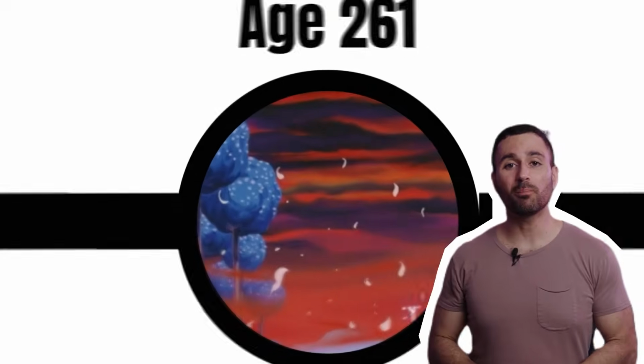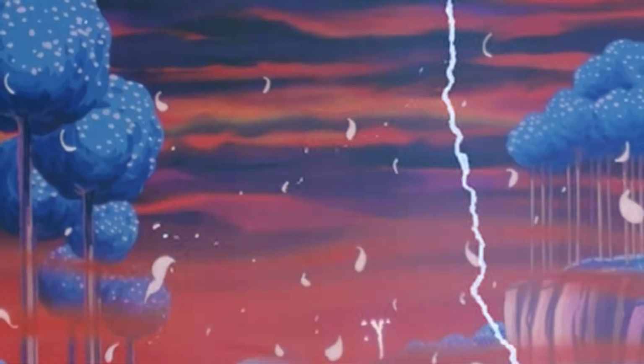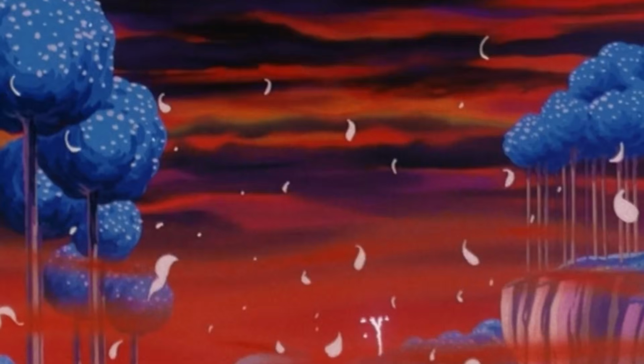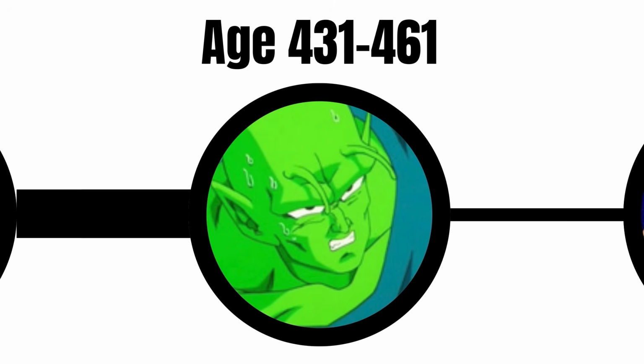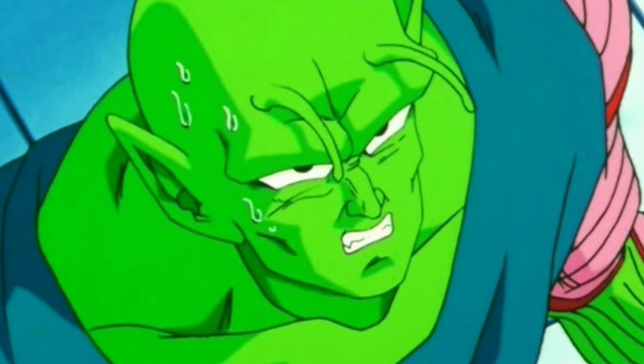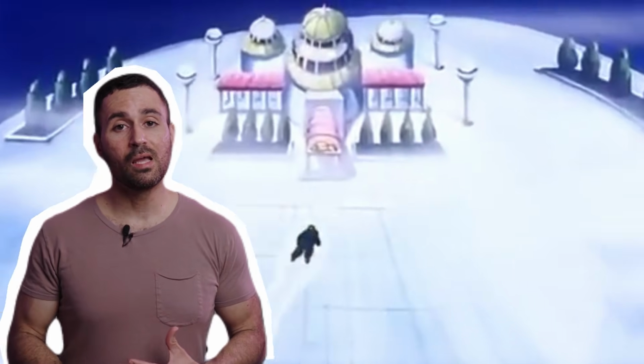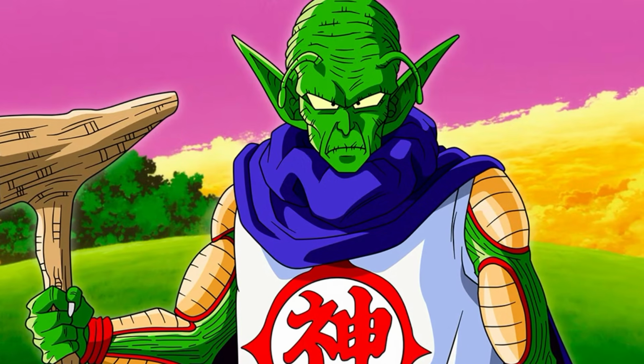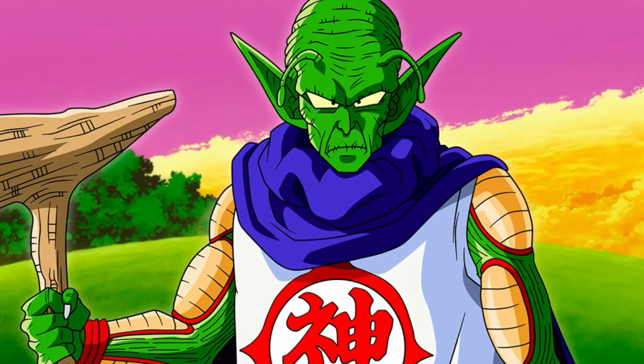Age 261, planet Namek gets hit by massive storms and droughts, but one kid is sent away to survive and eventually ends up on Earth. He later becomes known as the Nameless Namekian. Around age 431 to 461, the Nameless Namekian trains under that era's Earth's Guardian. Eventually, the Namekian is chosen to become the new Guardian, but there's a catch. To become the Guardian, a person has to be pure-hearted. So the Nameless Namekian separates the evil part of himself into a new being. The good half is Kami, Earth's new Guardian, and the evil half becomes King Piccolo.